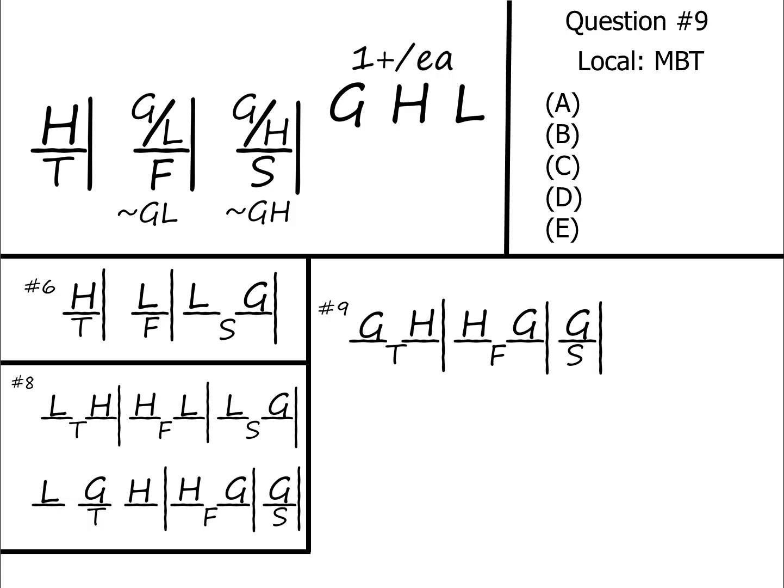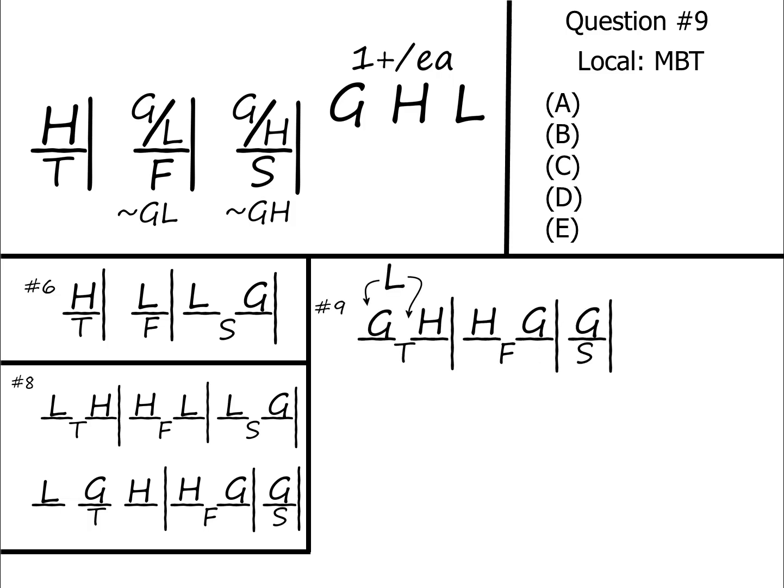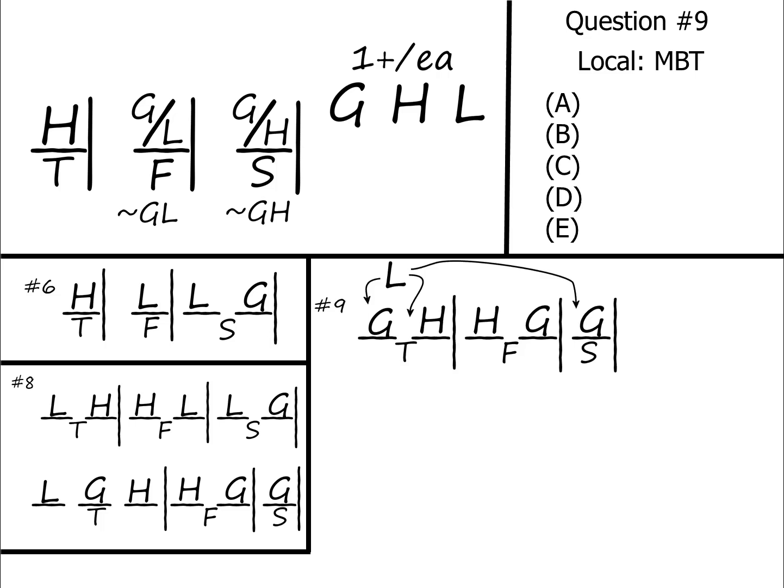But where could Limelight go? It seems like it could go on either Thursday or Saturday. Now if it goes on Thursday, it'd have to be in front of H, but there's actually 2 spaces it could go on Thursday. It could go right there in front of G, but it could also go in between G and H. But then again, it doesn't have to go on Thursday because it could go on Saturday. And if it goes on Saturday, it'll have to go in front of G because G would have to be the last one. So the G's and H's are definitely in place. The L can go all over the place. But that's my sketch for question 9.